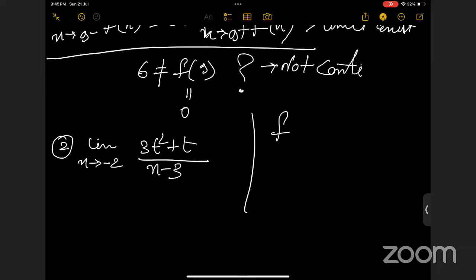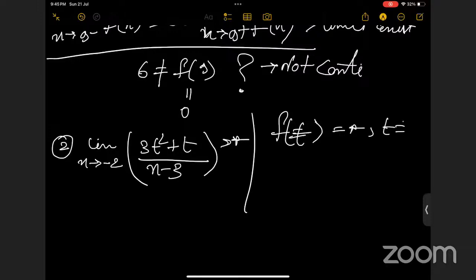Suppose F of t equals this when t is not equal to 3, and suppose 0 when t equals 3. It can be any number also, but I'm defining the function as f of t equals 0 at t equals 3.